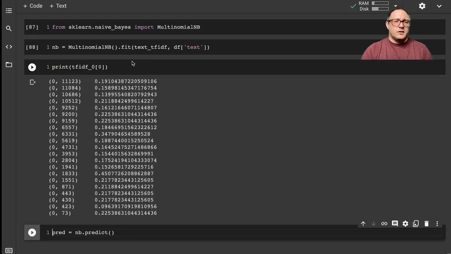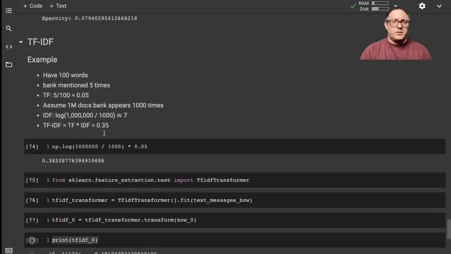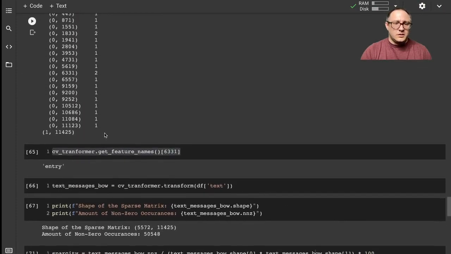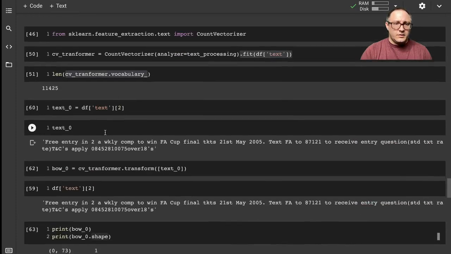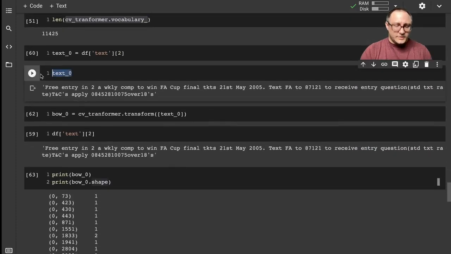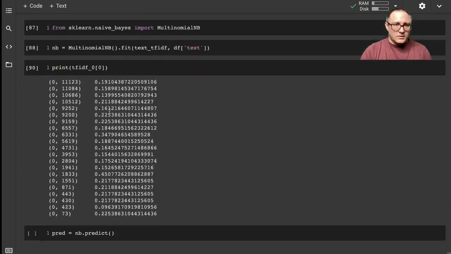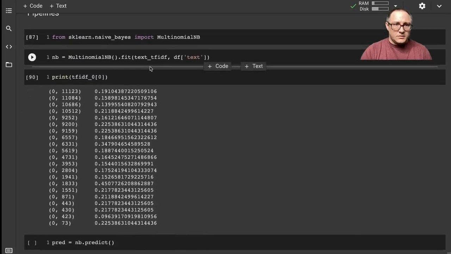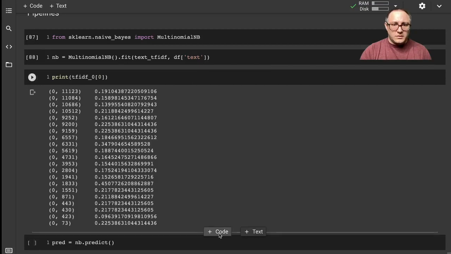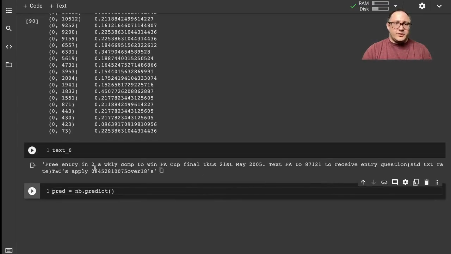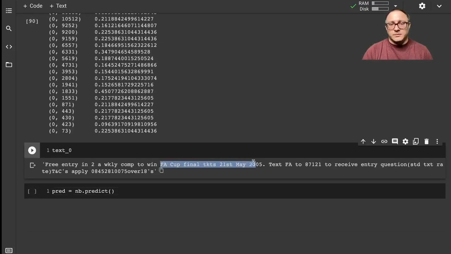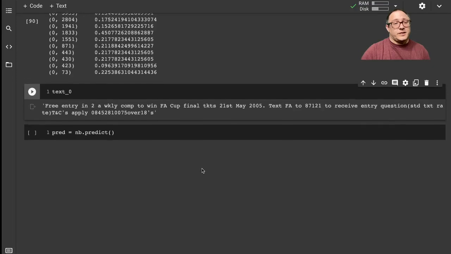Let me pull up what that was really quickly. So this is it here, our text 0. Here is a free entry two-way weekly comp to win some type of World Cup tickets. Text FA2. My guess looking at it is that it's probably going to be a spam message.